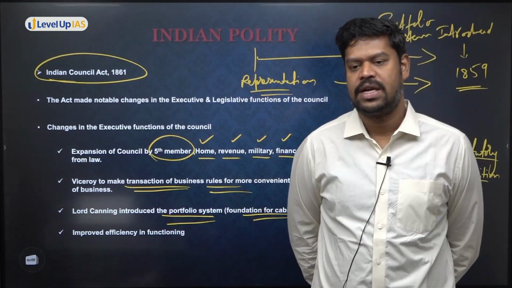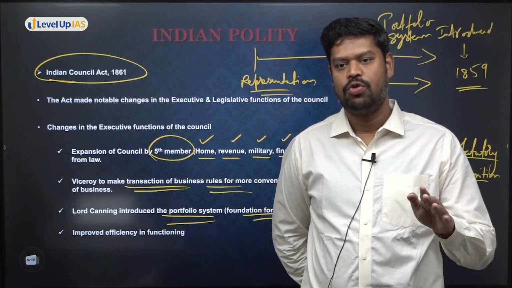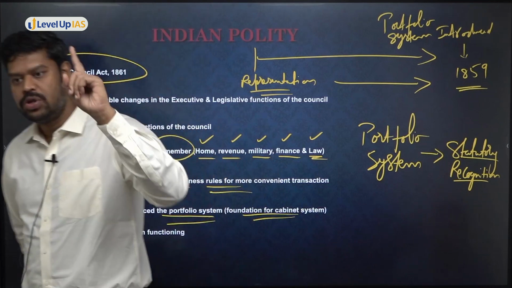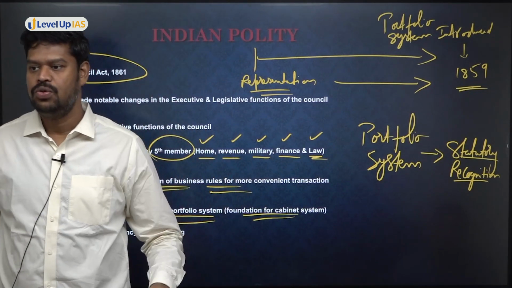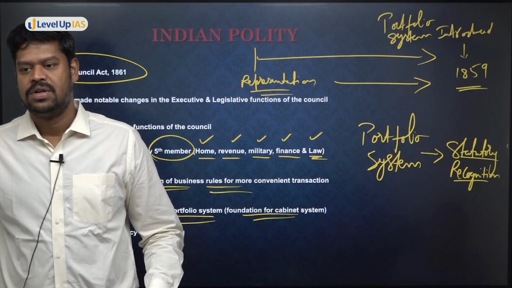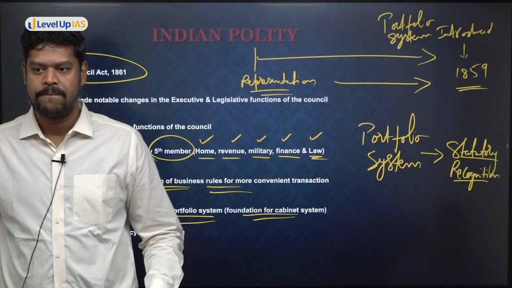So what do you understand by transaction of business rules? I'll explain that. Before that, you tell me now who is having the power to make transaction of business rules with regard to the union government? Who? Is it the president or the prime minister? Prime minister? Cabinet secretary? I do not know.